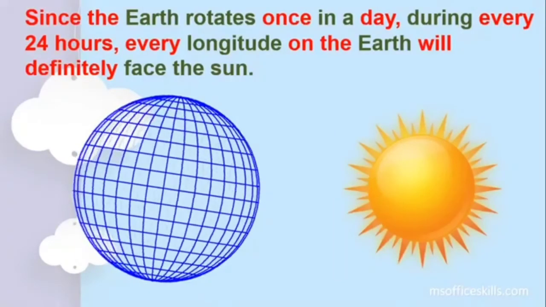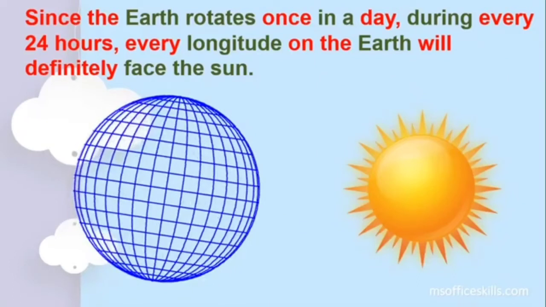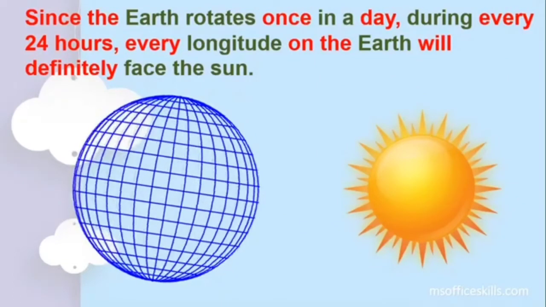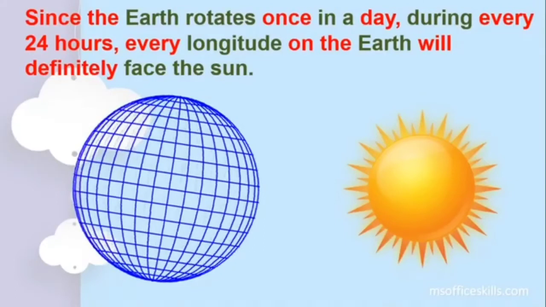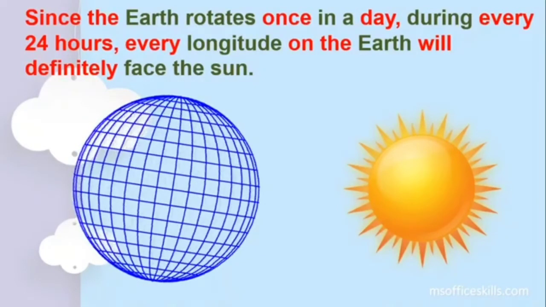Now let's address one more point of revision in the textbook. So now this is the earth. Imagine that it is rotating and you can also see the longitudes. We are not going to talk about the latitudes right now because we are talking about time, isn't it? And time is directly related to the longitudes. So just observe the longitudes. You will see how one by one they are coming in front of the sun.